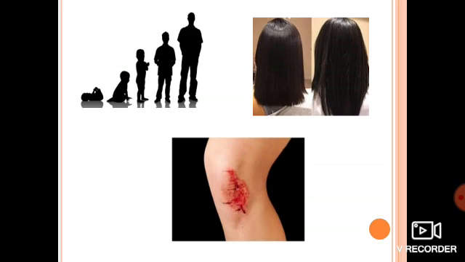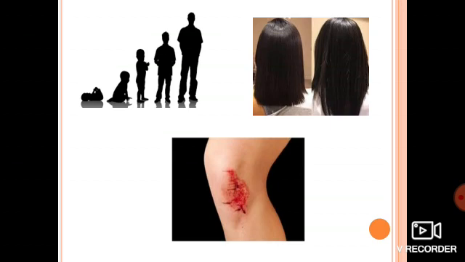It happens because of the division of cells at the cellular level. Because of cell division only it is happening. There is constant cell division which leads to the growth of a living organism.